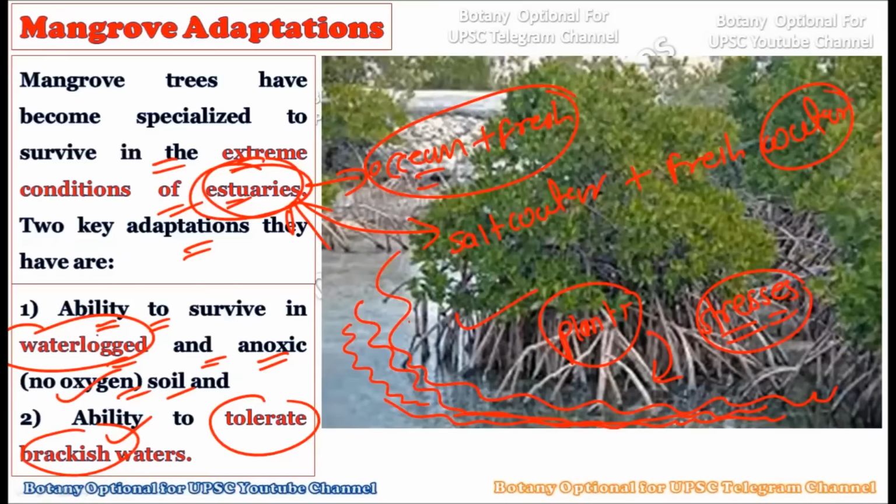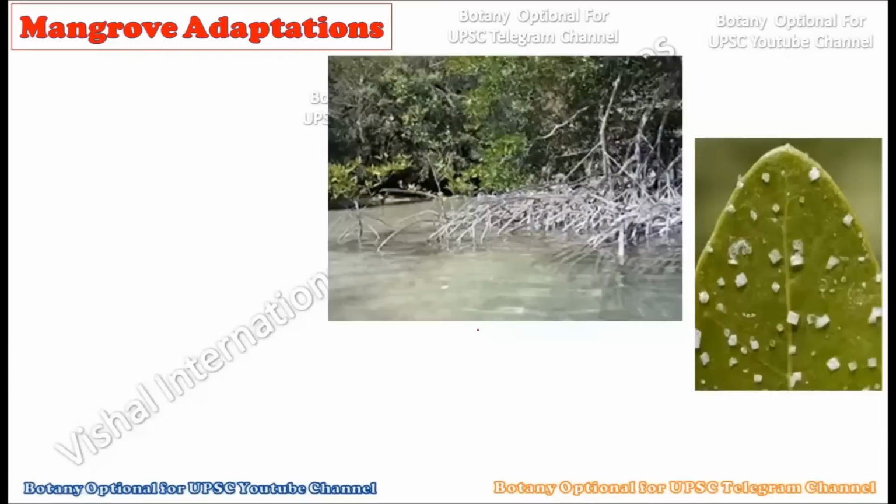Basically within the waterlogged condition or within this brackish water, you will find there is much salt in the water, and hence this water is considered saline water. So the salt stress is always there on the mangrove plants, and mangrove plants possess various kinds of strategies to exclude such salt from their bodies, okay. Now let's consider how they do that.